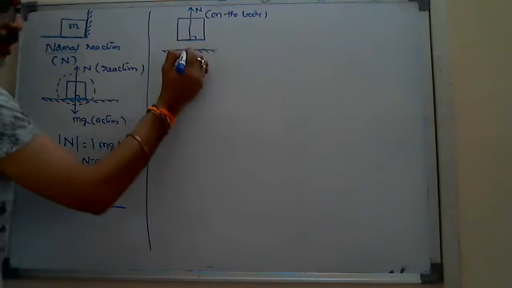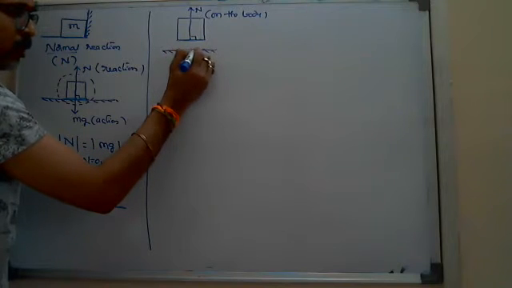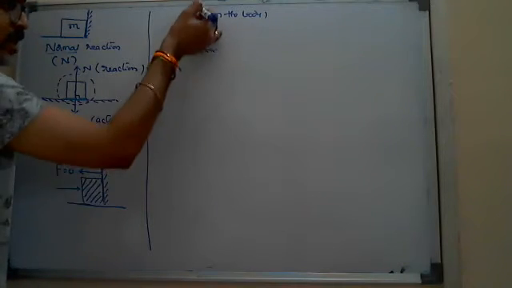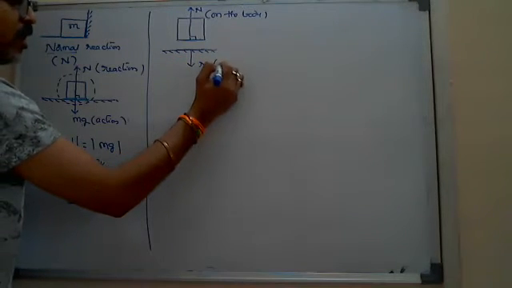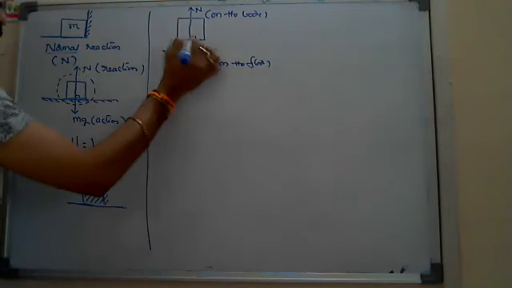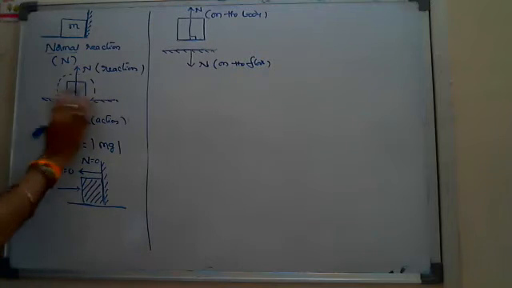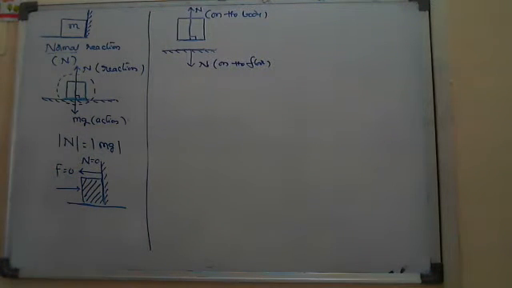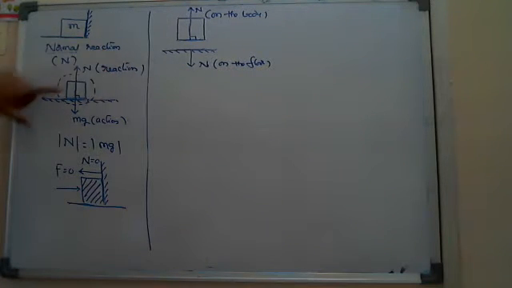So here that normal reaction, keep in mind, not only acts on this surface, but also acts on the other surface in exactly the opposite direction. This is the normal reaction on the floor. So one towards the body, other towards the floor. When you come to the free body diagram, everywhere we have to draw it. It is just like action and reaction. Normal reaction acts not only on the body but also on the floor.